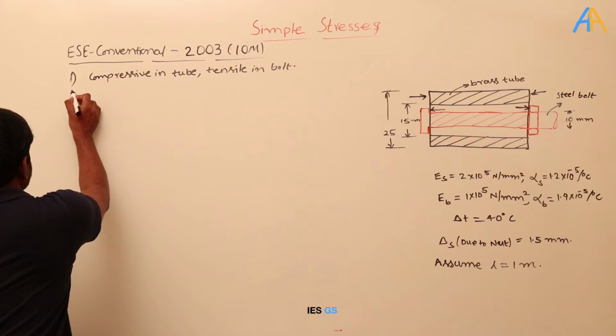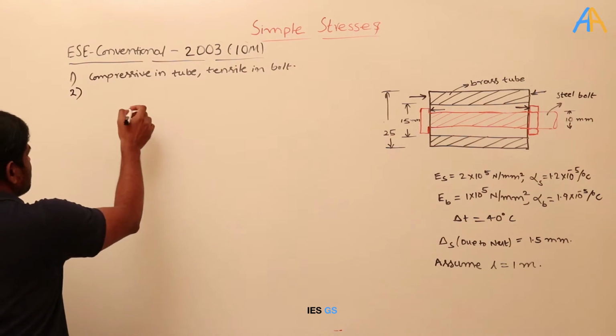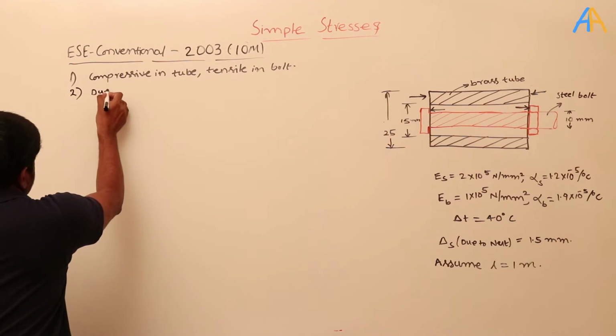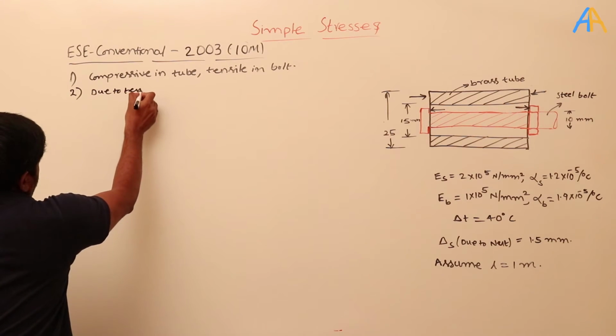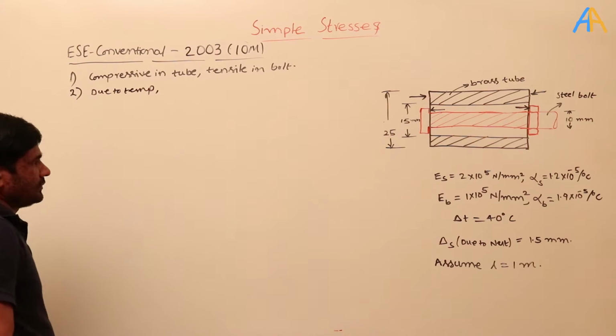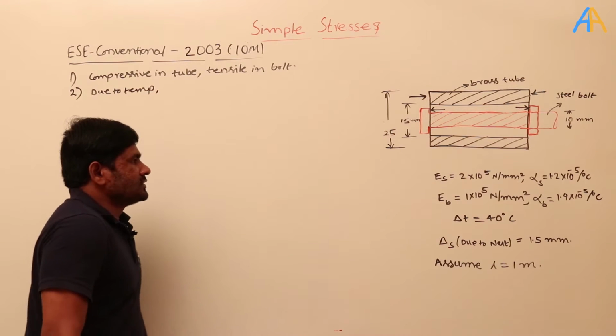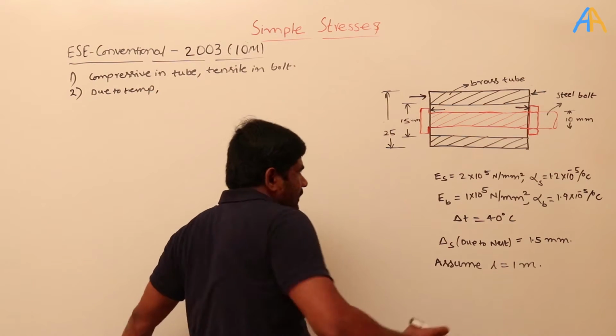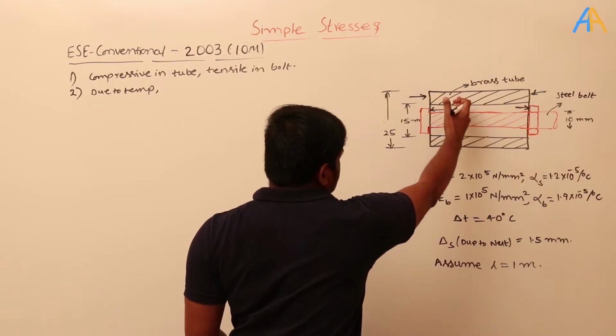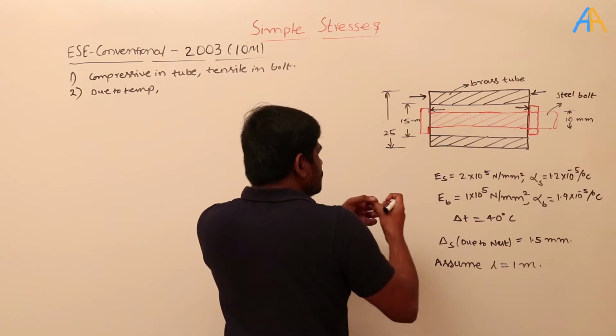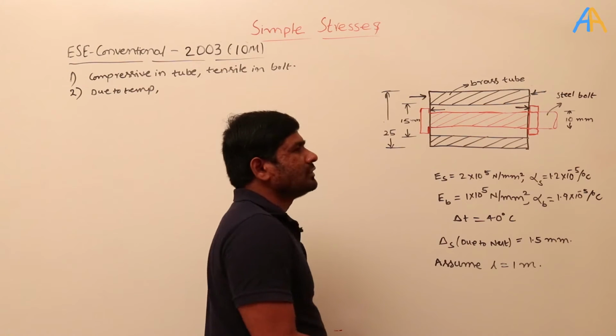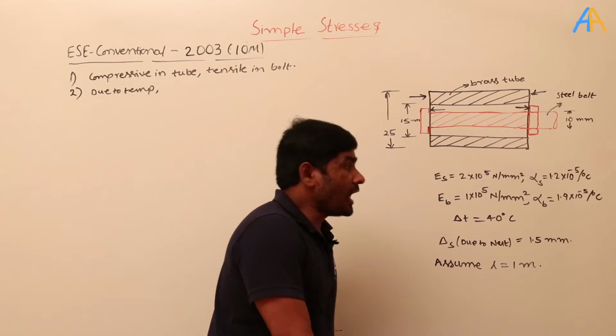And in the second case, what is happening? I increase the temperature. Due to temperature, when I increase it, brass as well as steel try to expand. Which one will expand more? It depends on the alpha value.